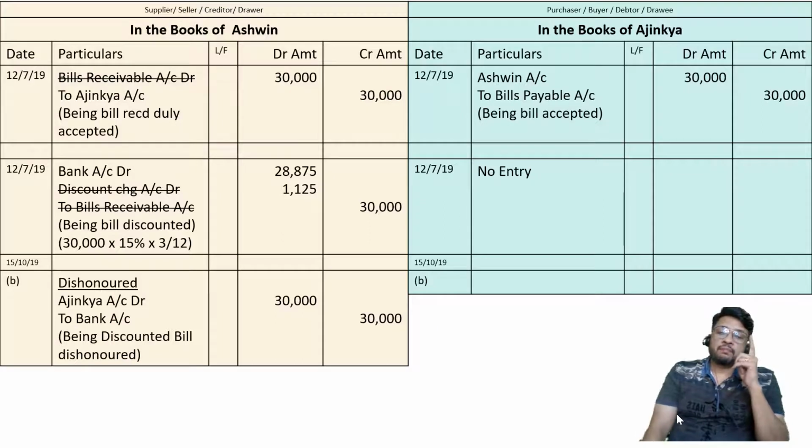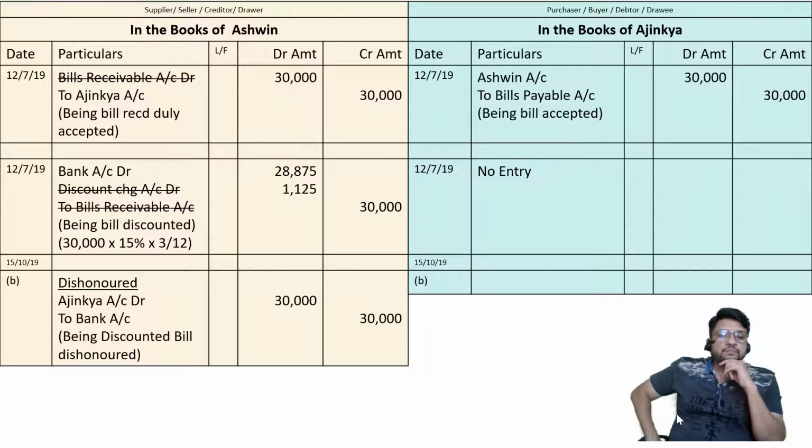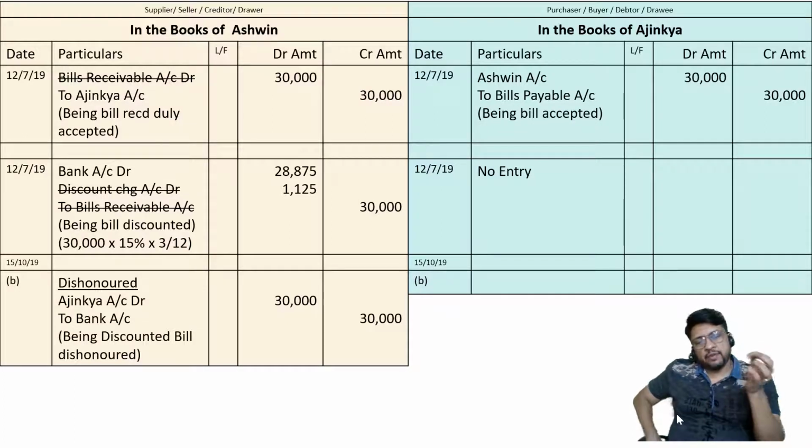On the due date, banker must have gone to Ajinkya's house, and Ajinkya, instead of paying the banker, has shut his door in the face of the banker, saying that I am not interested in honoring the bill. If Ajinkya does not honor the bill, banker is not going to keep quiet. Banker will specify the advance was given for a period of 3 months, at the end of which I am going to recover the advance. It was told to me that Ajinkya will honor the bill. That's a good thing. That's why I have come to Ajinkya's place, but Ajinkya has shut the door in my face.